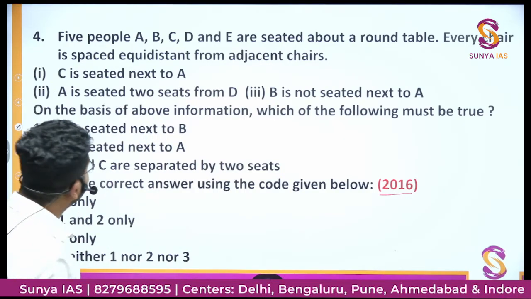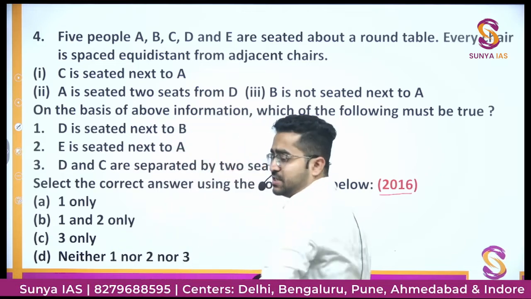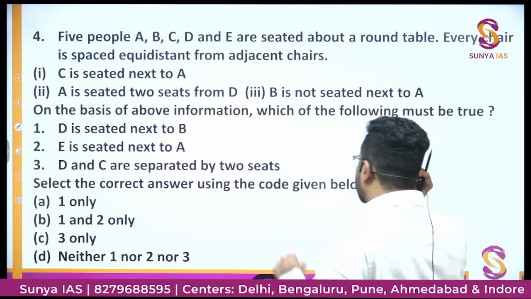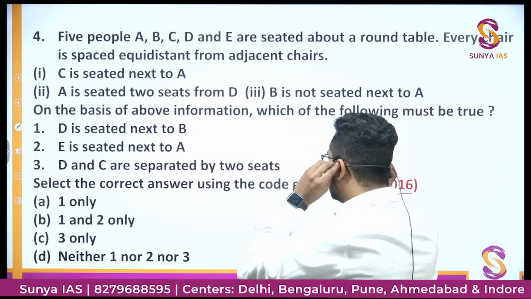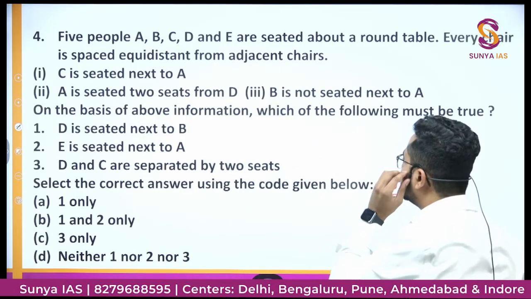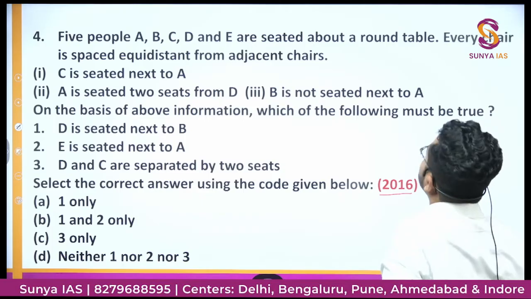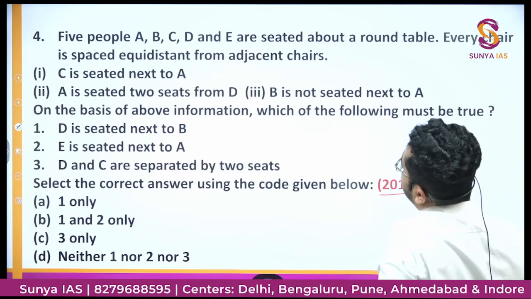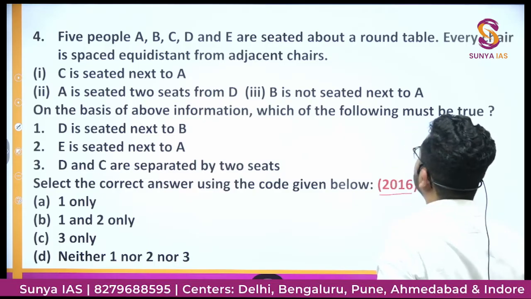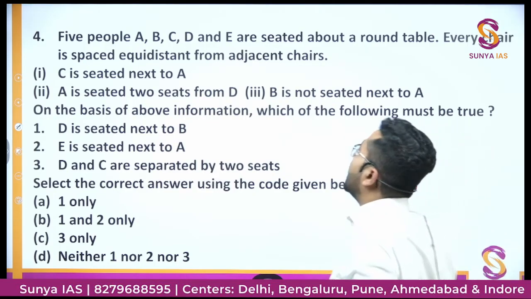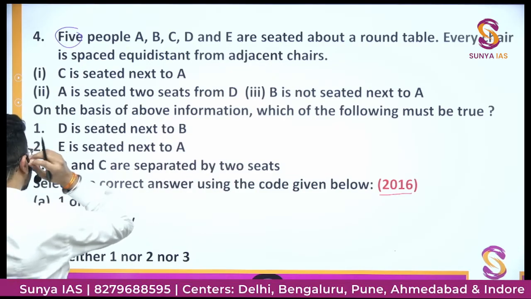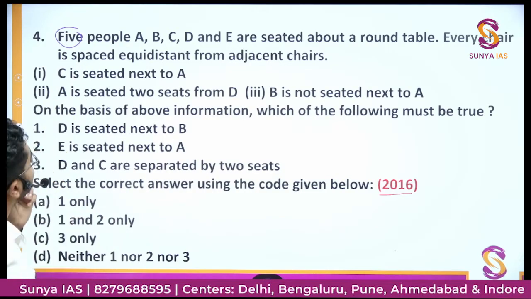Okay, 5 people A, B, C, D, and E are seated about a round table. Every chair is spaced equidistant from adjacent chairs. C is seated next to A. A is seated 2 seats from D. B is not seated next to A. Now you see one thing. How many people are there? 5 people.